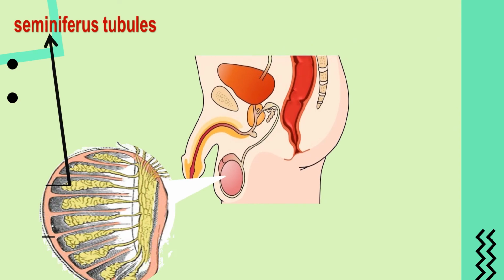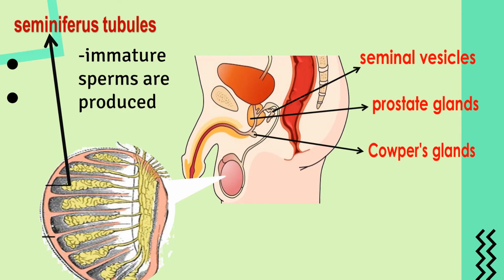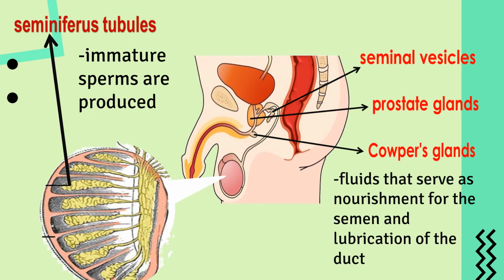The testicles consist of small coiled tubes called seminiferous tubules. Immature sperms are produced in the seminiferous tubules. In the testes, millions of sperms are produced. The Cowper's gland, the seminal vesicles, and the prostate gland are active in producing fluids that serve as nourishment for the semen and lubrication of the duct. The fluids secreted by these glands and the sperm form a fluid called semen.